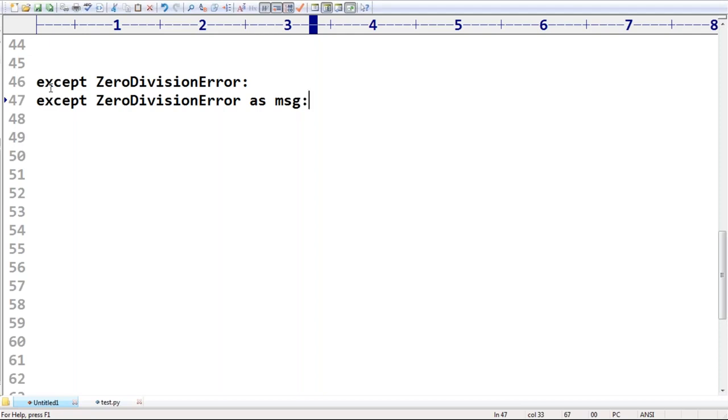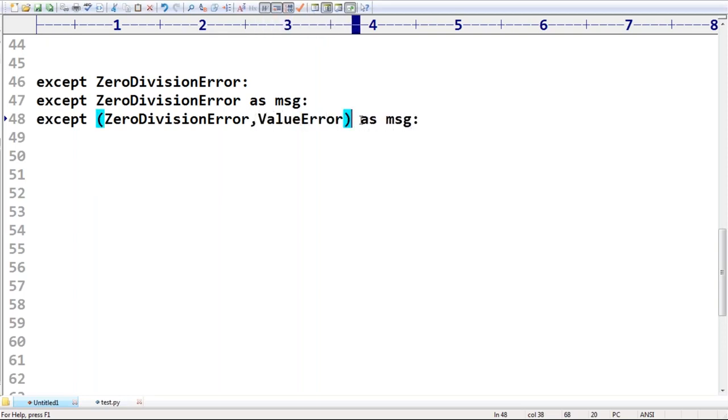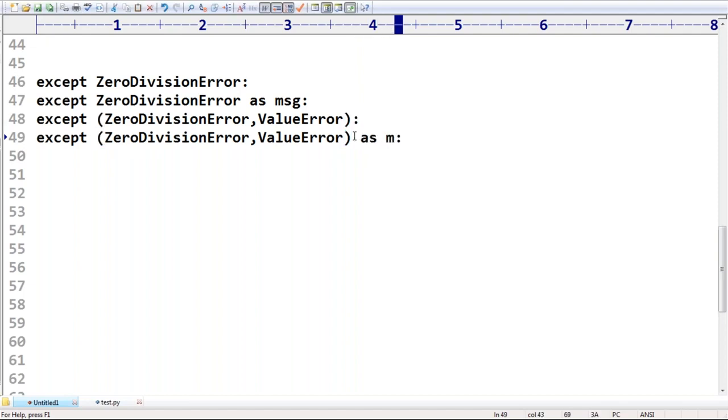Next, the third one, sir: except (ZeroDivisionError, ValueError). That's all. This is the third possibility, right? You can take multiple things like this, no problem at all. Next, the fourth possibility: if you want, you can capture the message also.